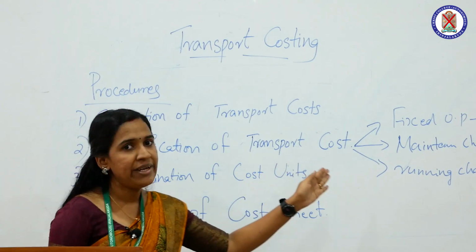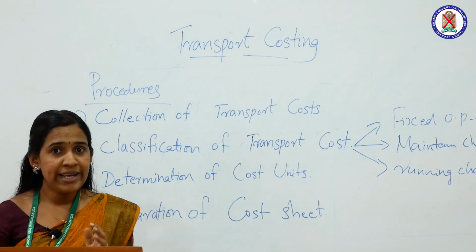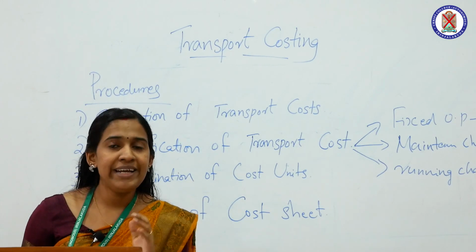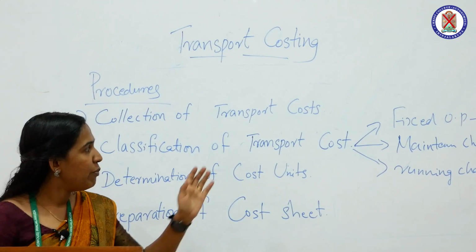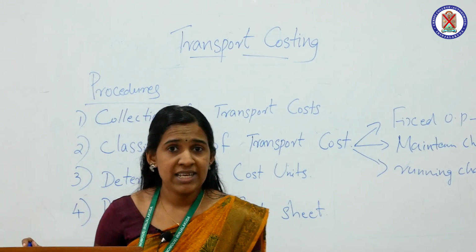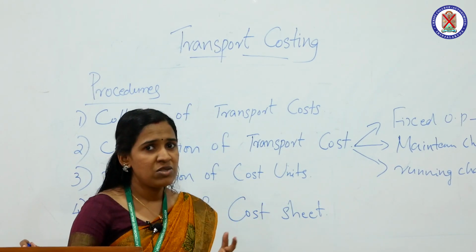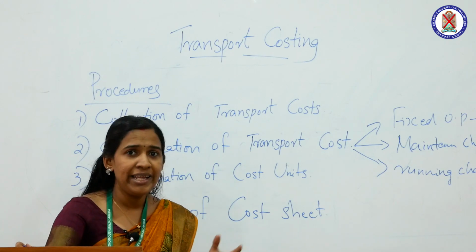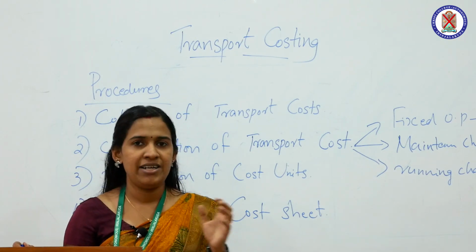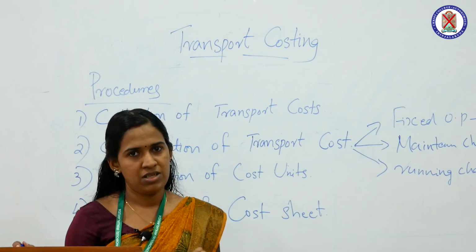Another one is maintenance charge. Those costs which are related to maintaining the vehicles in a running condition are known as maintenance charge. Examples are maintenance expenses, repair expenses, all these costs which are mainly related to maintaining the vehicles in a running condition. Those costs are known as maintenance charges.